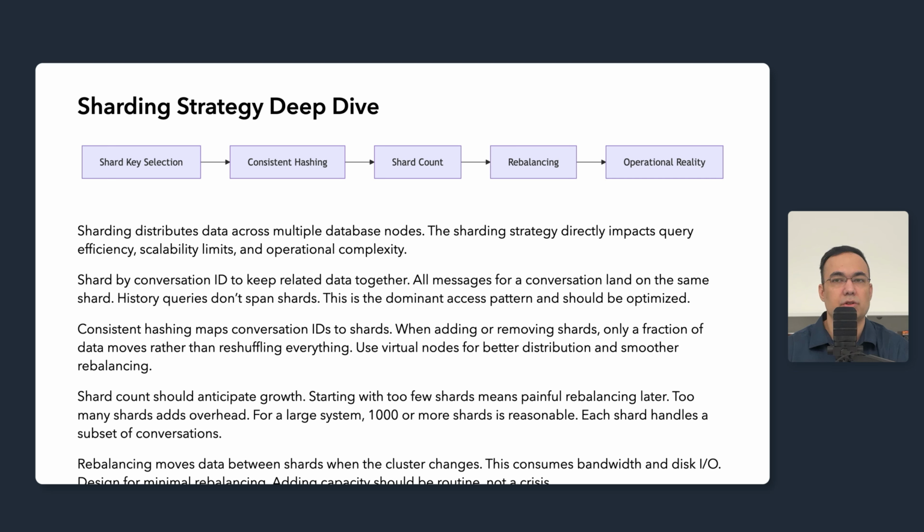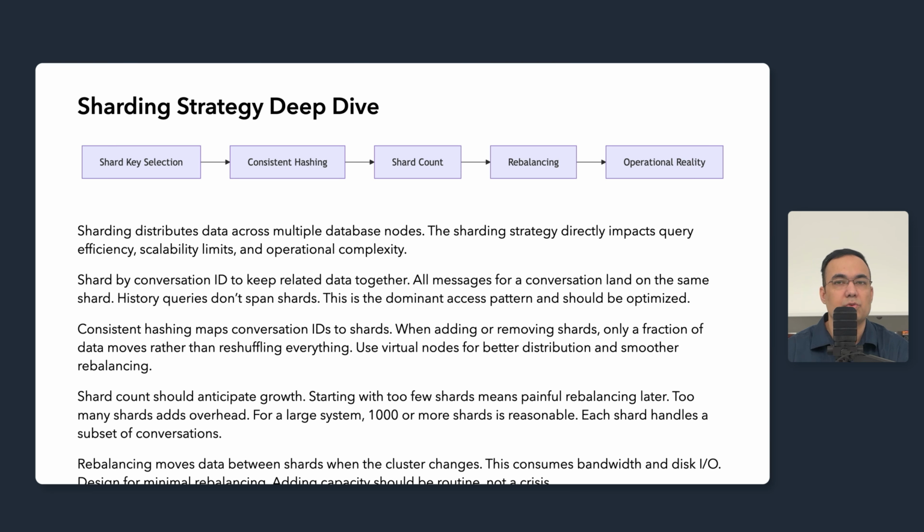Shard counts should anticipate the future growth. Starting with too few shards means painful rebalancing later when we run out of capacity. Starting with too many will add overhead for shard management. For large systems expecting billions of messages, thousands of shards is reasonable. Each shard handles a manageable subset of conversations.